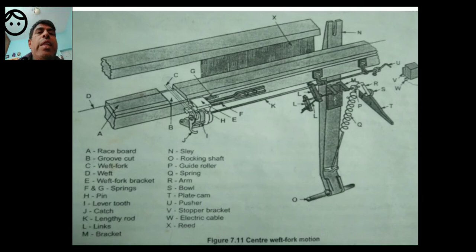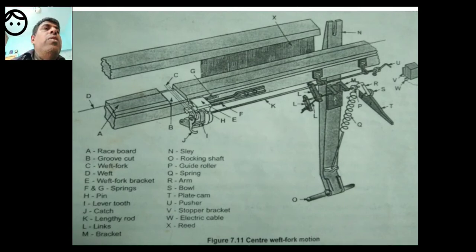K is a lengthy rod that connects the left side of the diagram to the right side of the diagram. On the left hand side of the diagram we have seen mechanical parts. On the right hand side we will see electrical parts. Some of them are electrical, not all.